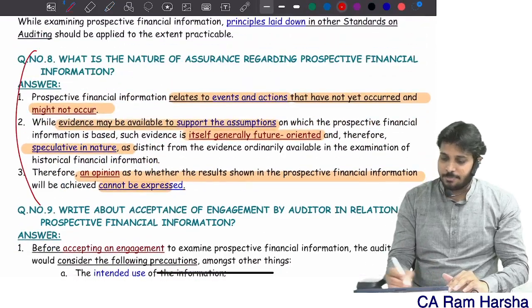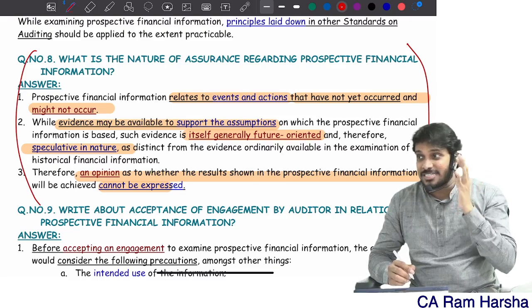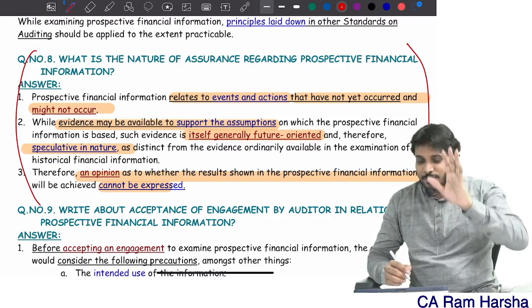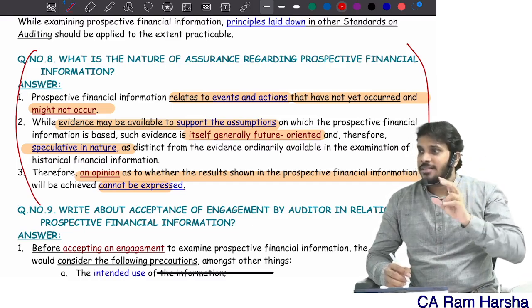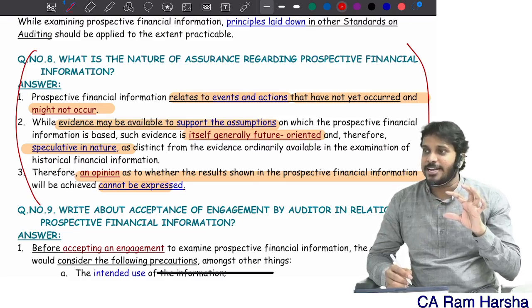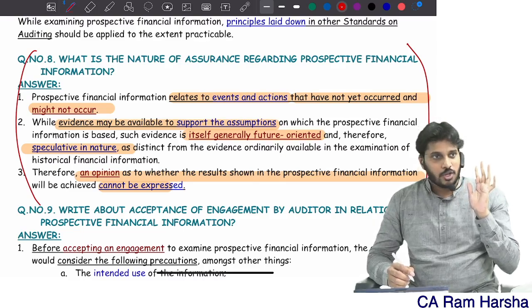Actually, this question is repeated above: what is the nature of prospective financial information? The same thing is repeated twice. There it is given as a paragraph; here it is split into 3 points. The matter will be exactly the same if you cross verify. You are getting it.